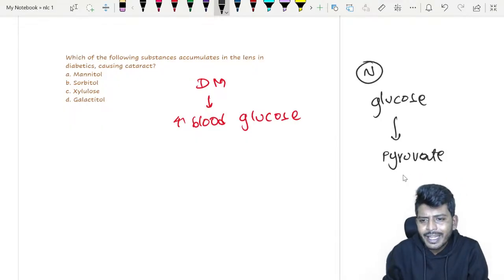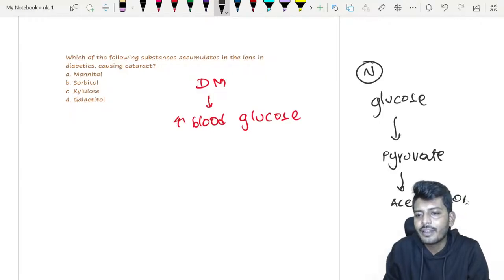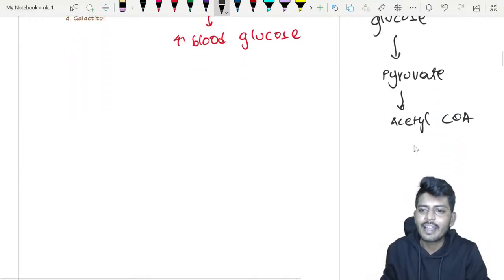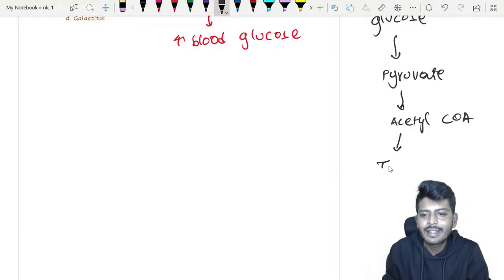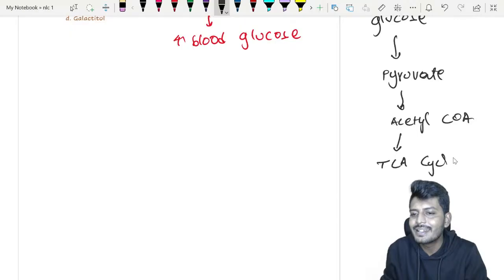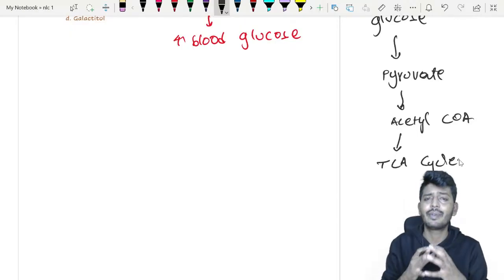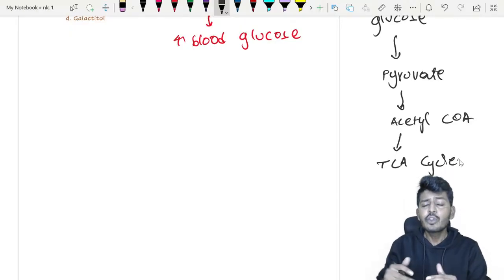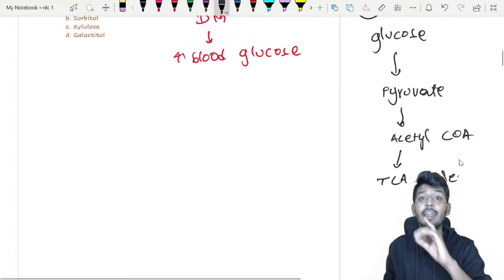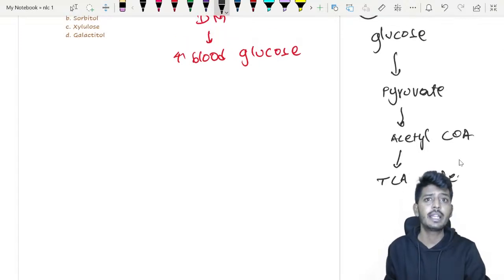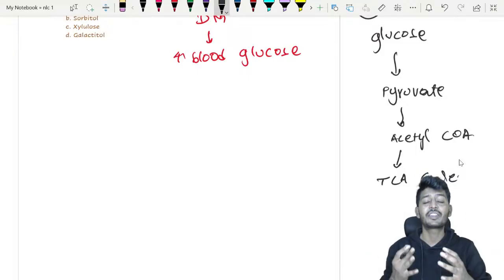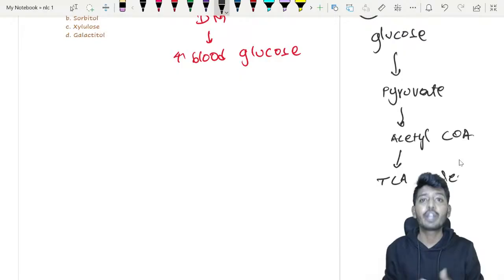Pyruvate will further get converted into acetyl CoA, acetyl coenzyme A. This acetyl coenzyme A enters into a cycle called the TCA cycle, also called the tricarboxylic acid cycle, and very importantly the Krebs cycle. The Krebs cycle occurs in the mitochondria. Whatever single lines I'm telling you, all these are important MCQs. Don't think it's only this question. The purpose of this session is to give you a recall of all the important points.